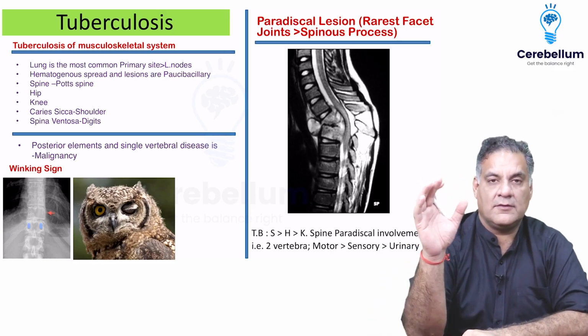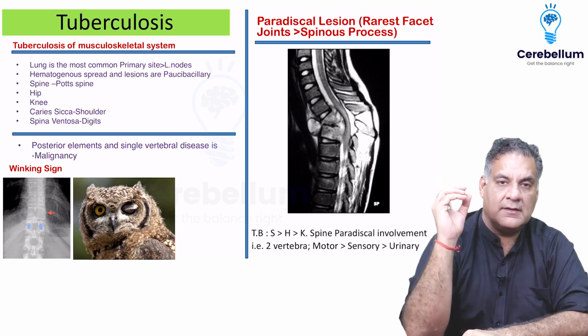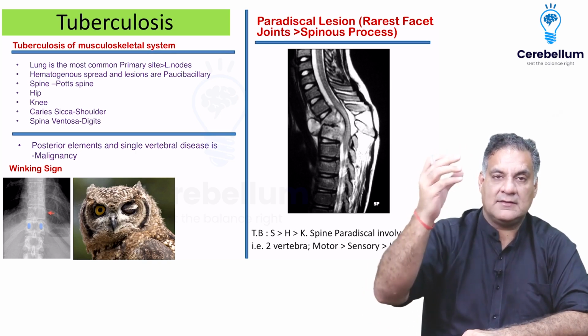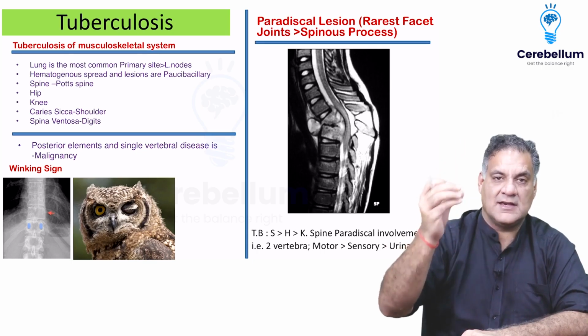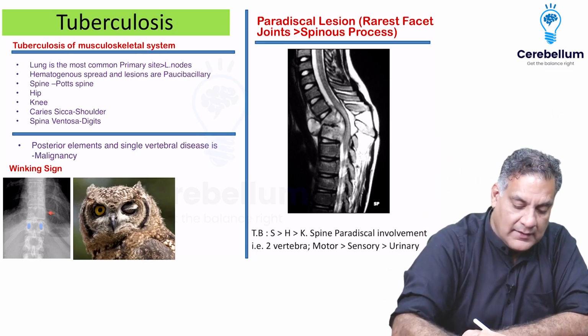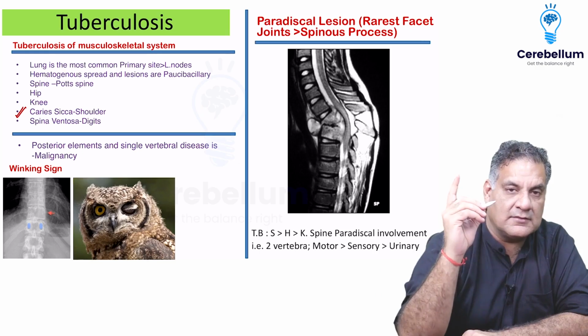When I look at the order of involvement, S, H, K: spine, hip, then knee. Because it comes from the lungs, so spine, then hip, then knee. S, H, K, Shah Rukh Khan. That's how you remember. Tuberculosis of the shoulder is dry, called caries sicca. Tuberculosis of the fingers, right, is called spina ventosa.